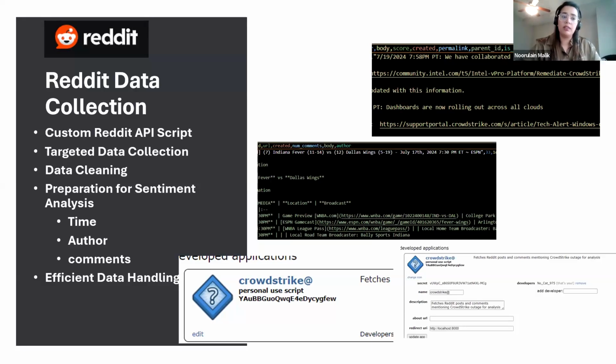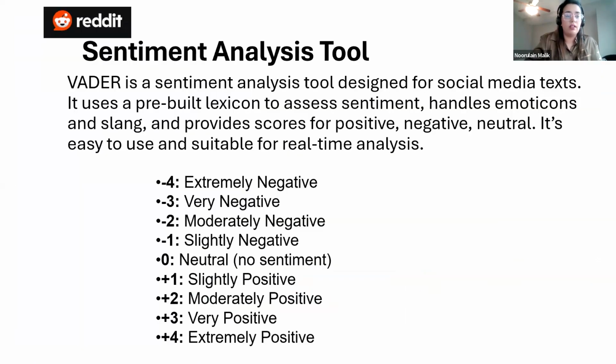Then I did some cleaning on those posts and comments. After the cleaning, I set up my data for sentiment analysis. For sentiment analysis, I used the VADER tool. VADER is an AI tool that analyzes the content you give it and, based on the text, gives you a score: whether it's negative, positive, or neutral. So after setting up everything,